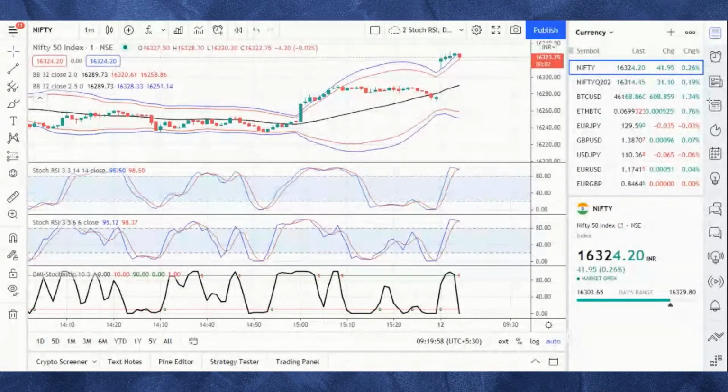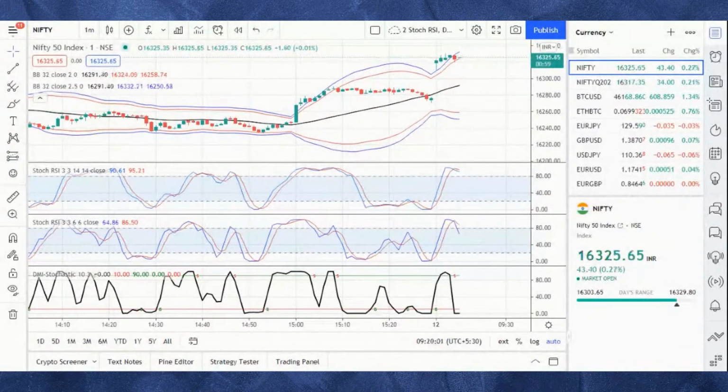From tomorrow onwards, I'll keep it till 9:20, because the market will be moving here and there. So we'll keep it till 9:20, and it's probably not wasting much of your time as well. I'll keep it short as well. From 9 o'clock till 9:20, we'll have a technical analysis.